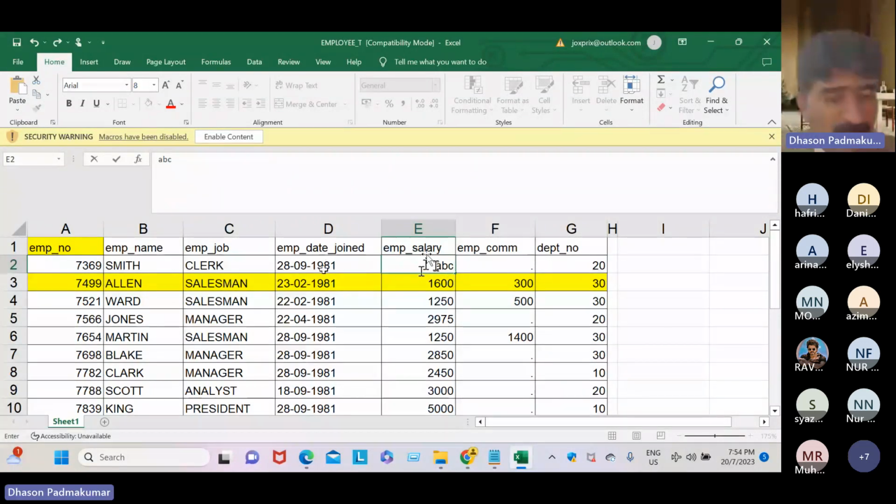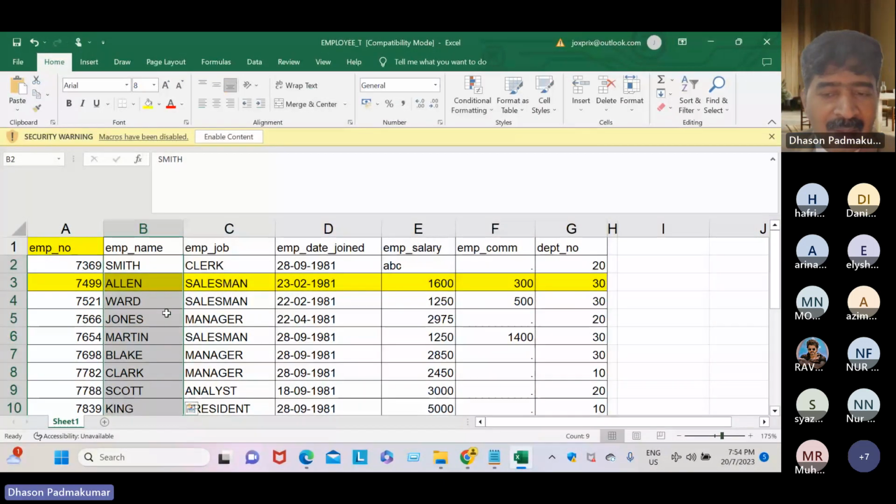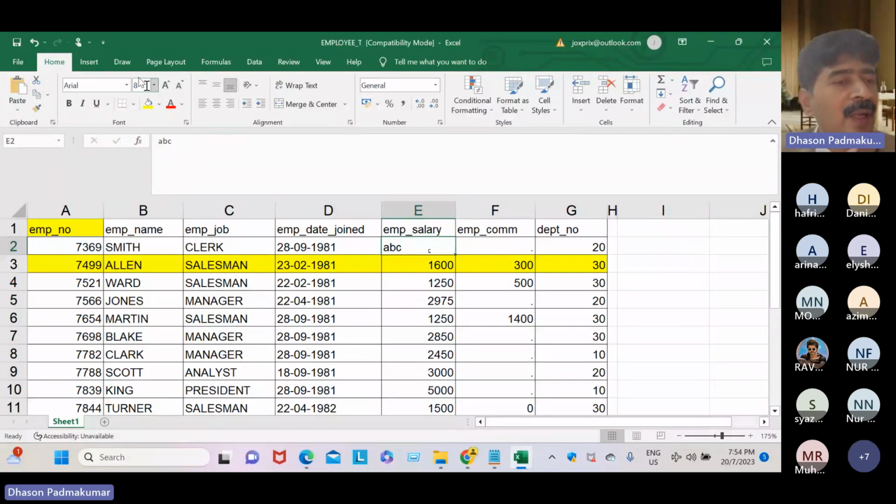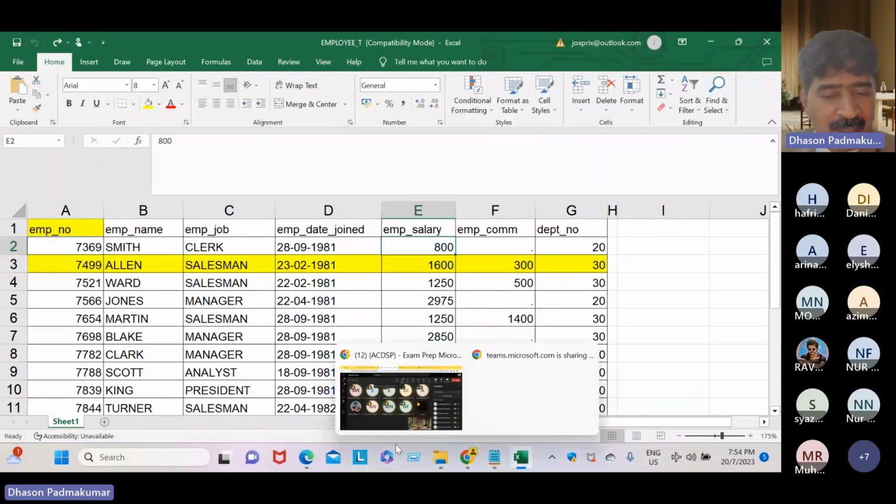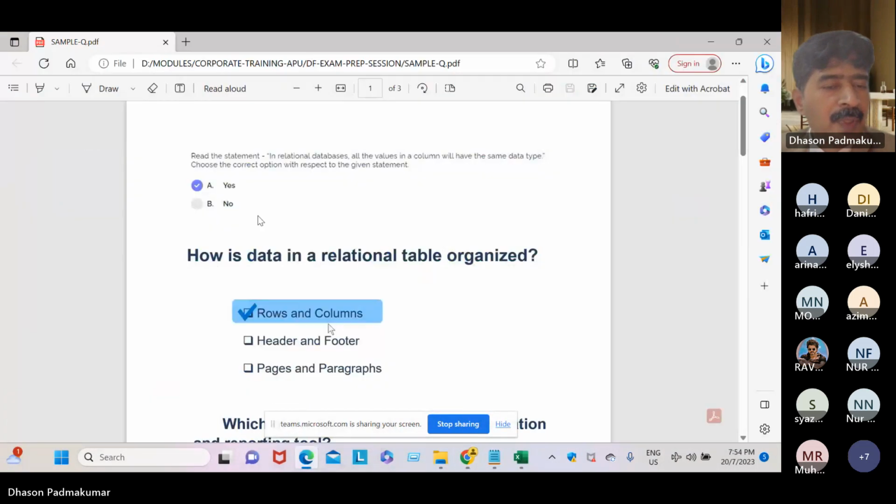So here date means all dates, and here string is a character, so all must be string characters. Okay, dear students, I would like to exit and see the question once again. So the answer is yes. Same data type. Values in a column have the same data type.